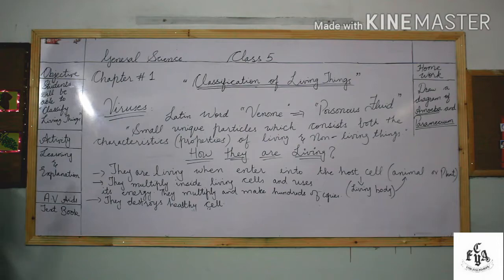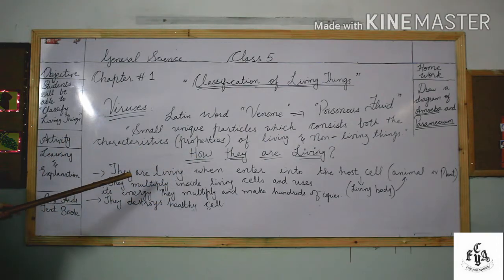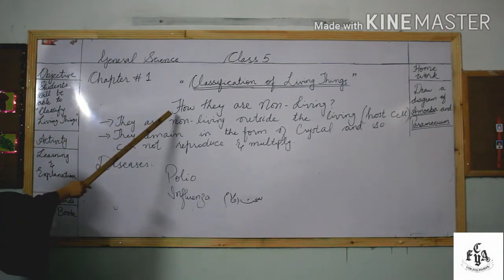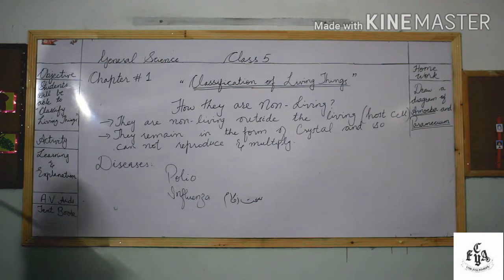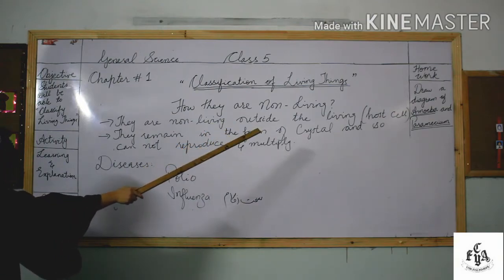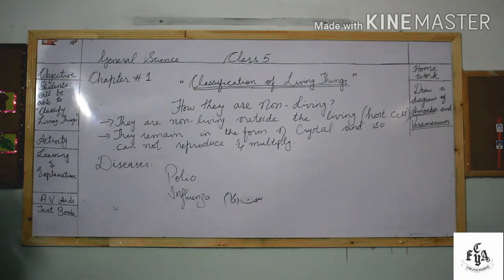Now we will discuss how they are non-living. These were the characteristics of when they are living. Viruses are non-living outside the living host cell, meaning when they are not able to enter the host cell and remain outside, they are non-living.